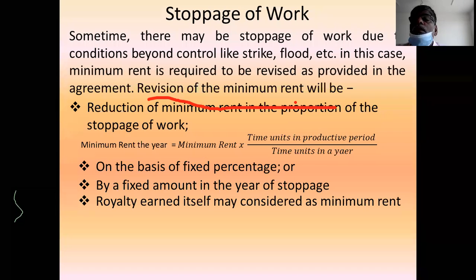Second, a fixed percentage of reduction may be there, or there may be a fixed amount of minimum rent for the period of strike, or royalty itself may be considered as minimum rent. These are the 4 points you have to consider in case of stoppage of work, if production stops due to strike, flood, or any other reason. This is the point you remember.